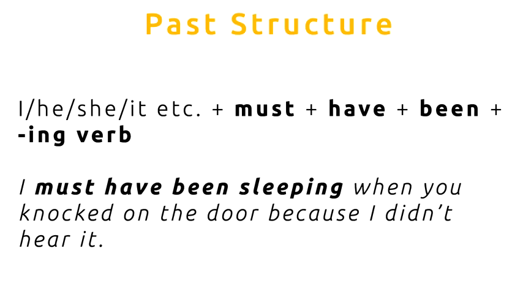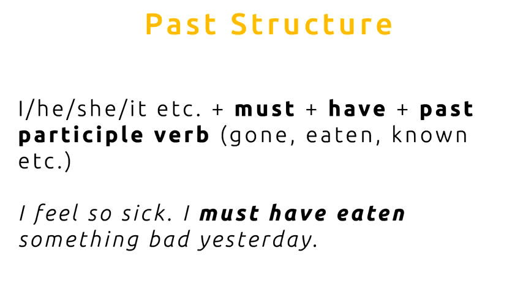And there's one more past structure. It goes like this. I, he, she, it, plus must, plus have, plus a past participle verb, such as gone, eaten, known, etc. For example, I feel so sick. I must have eaten something bad yesterday.